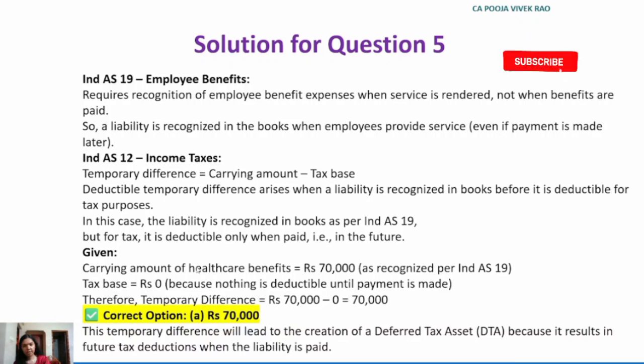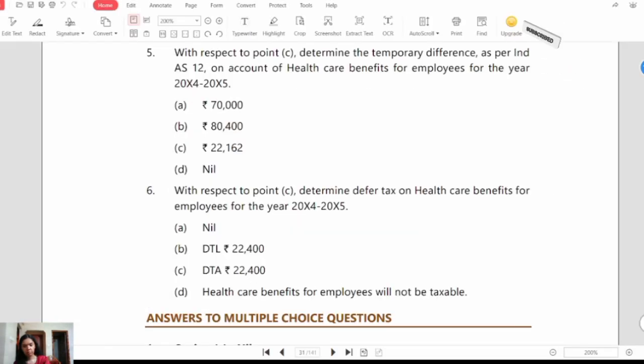Now let's see the sixth MCQ. Question number 6. With respect to the point C in the case scenario above, determine deferred tax on healthcare benefits for employees for the year 2024-2025. Option A, nil. Option B, deferred tax liability rupees 22,400. Option C, deferred tax asset rupees 22,400. Option D, healthcare benefits for employees will not be taxable.